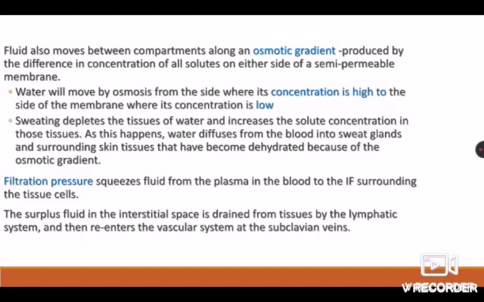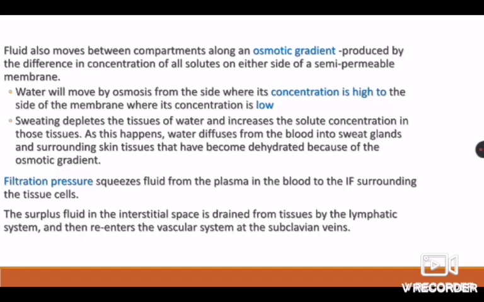Always, water will move from the higher concentration to the lower concentration, and in the body, it will move from one compartment to another through the semi-permeable membrane. This movement of water from higher concentration to lower concentration through the semi-permeable membrane is called osmosis.